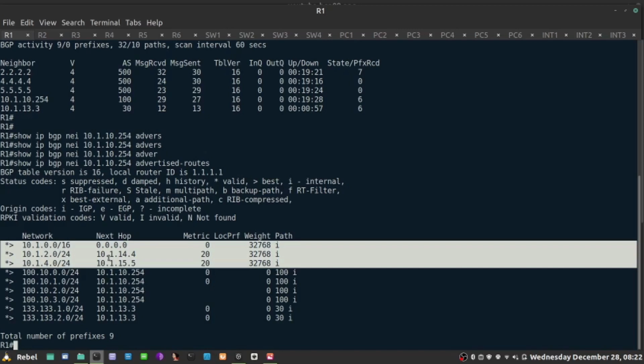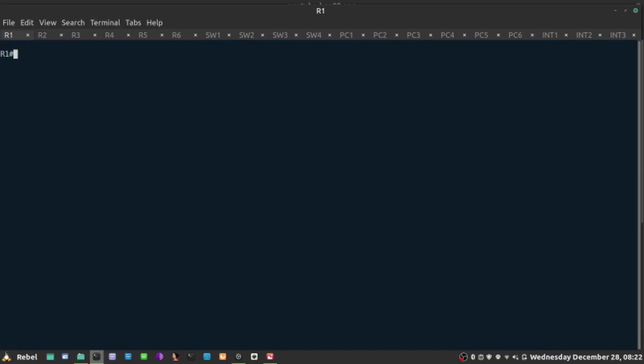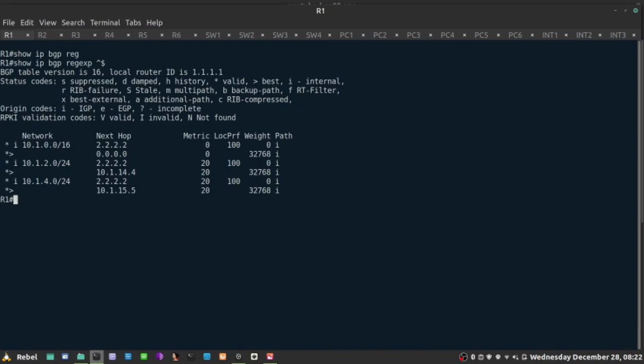I can use an AS path access list. I've already used a regular expression in show IP BGP regular expression, caret beginning with the autonomous system and ending with nothing in it. So that is limiting to the prefixes I actually own and originate using network statements in the BGP process. So how can I use that to my advantage in my route map? I can match on those prefixes using a regular expression, and there's a special tool, the AS path access list.